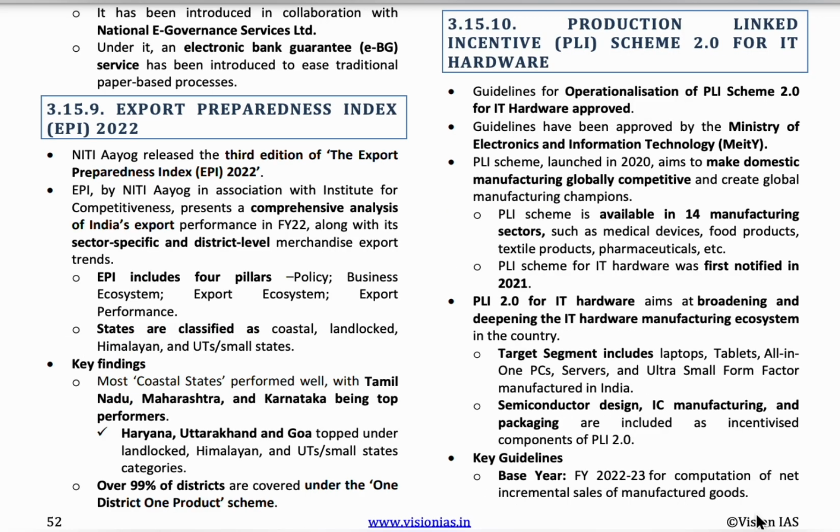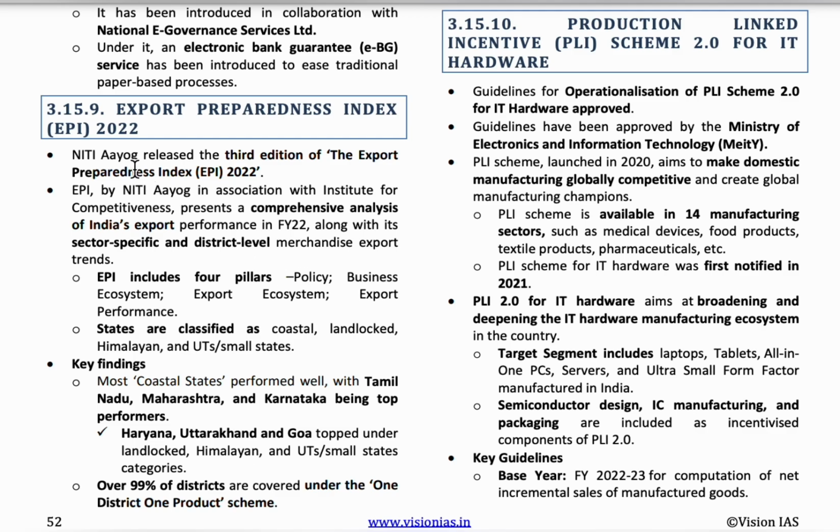The top landlocked Himalayan small states are Haryana, Uttarakhand, and Goa. So, as per the report, 99% of the districts are covered under the one district one product scheme. Okay, so only 100 districts are responsible for around 87% of exports. So this is about the EPI report of 2022.